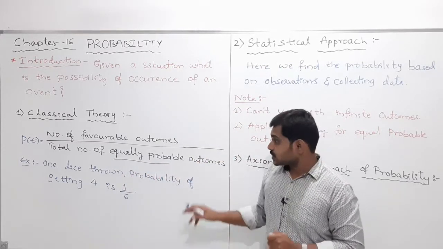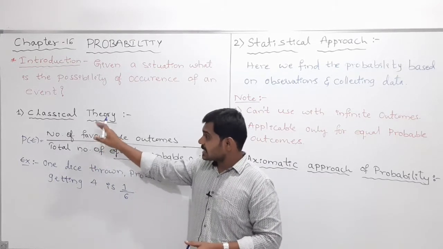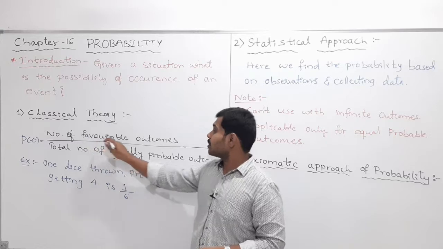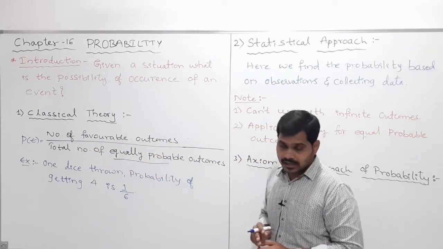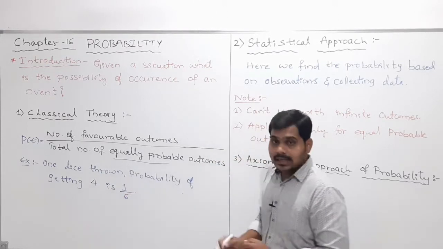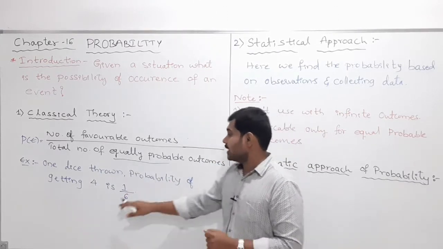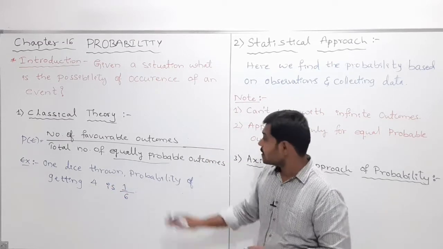Clear? So that is what we call equally probable. My dear students, what does this classical theory say? Number of favorable outcomes divided by total number of probable outcomes. For example, if one die is thrown, the probability of getting 4 is 1 by 6. How is it 1 by 6? By this theory.